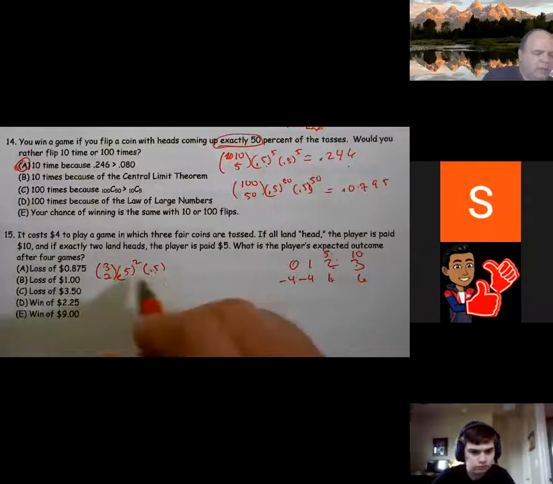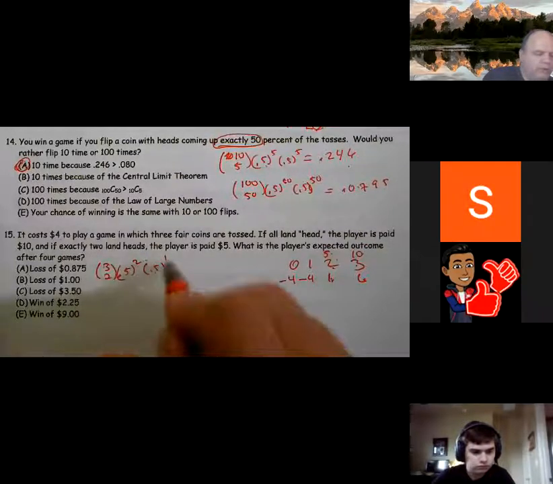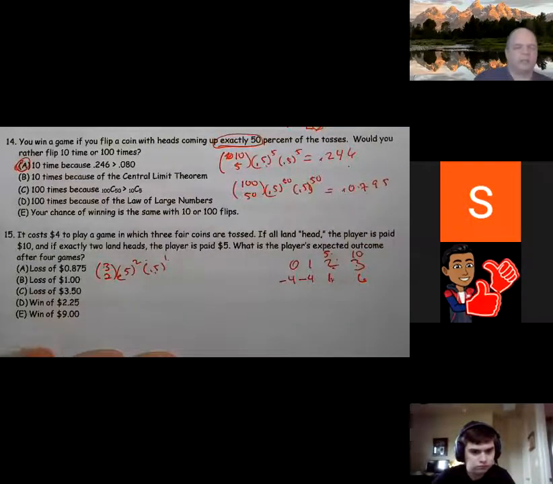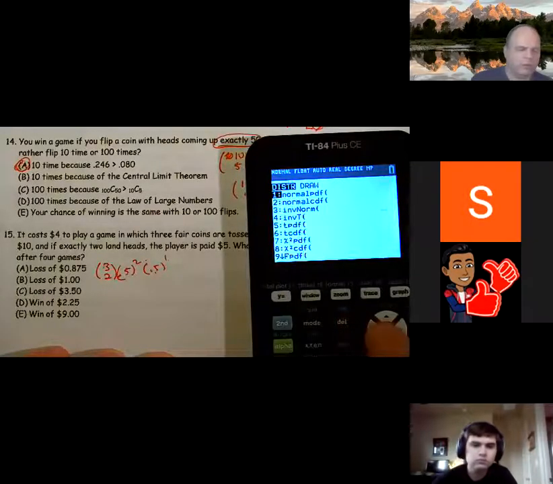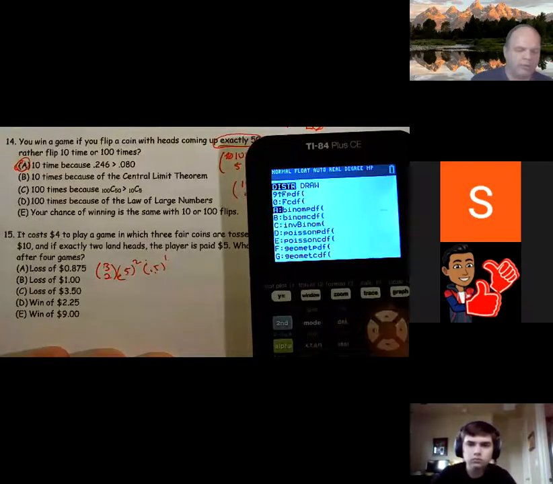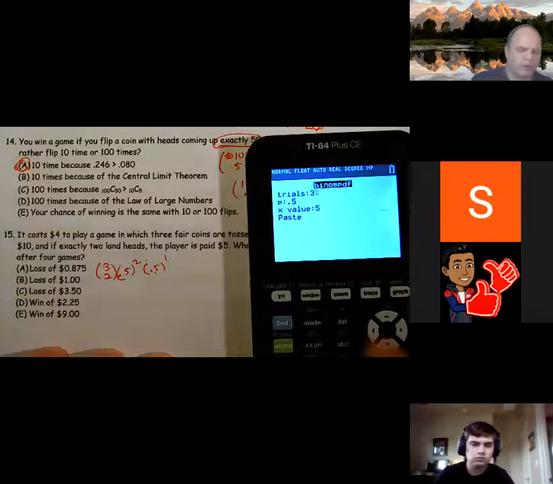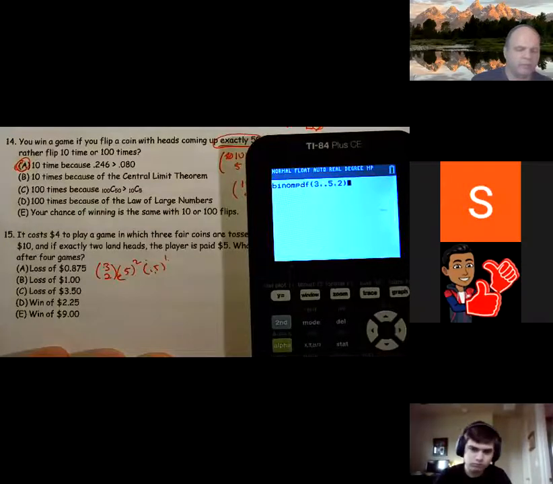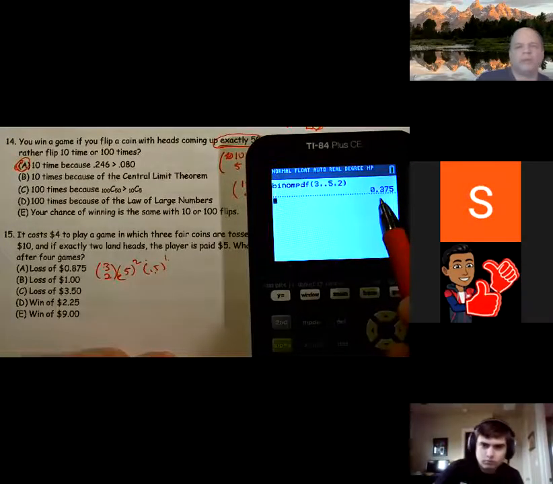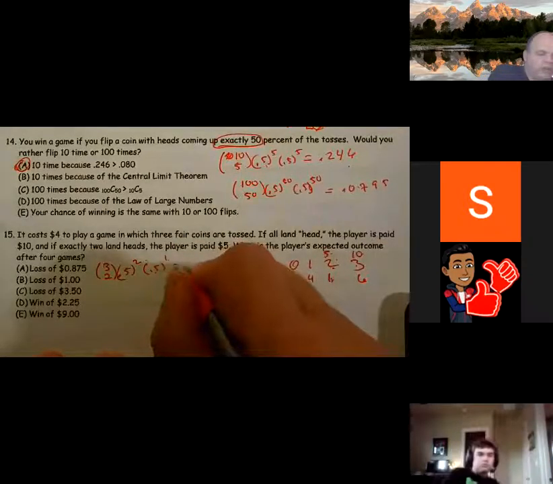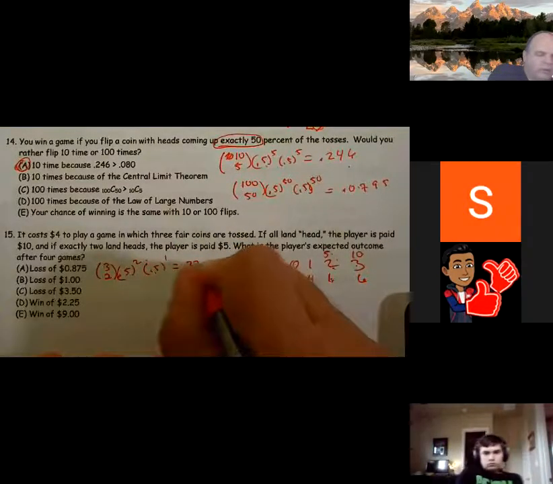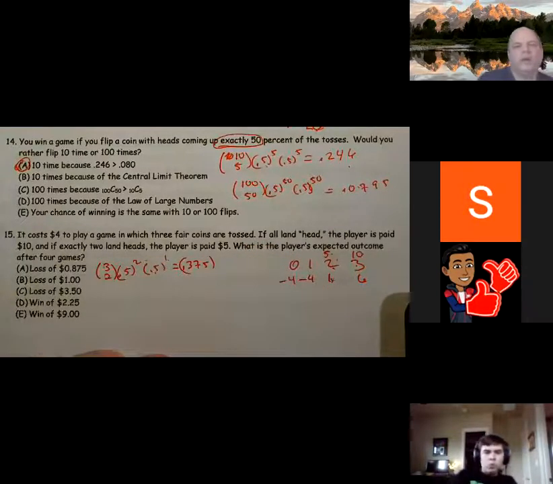And 3 minus 2 is 1. So that gets me a win. So let's calculate that probability, please. So second vars, binomial PDF. Trials is 3, probability is 0.5, X value is 2. So 0.375 chance. So there's a 0.375 chance of this happening.